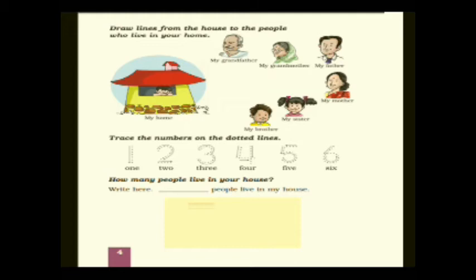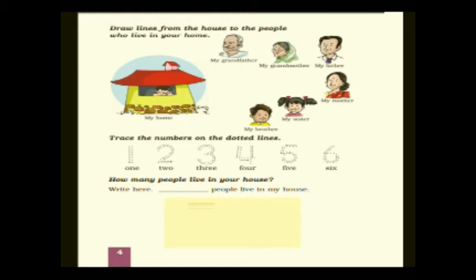At the same time you have to write ONE 1, TWO 2, THREE 3, FOUR 4, FIVE 5, SIX 6. So you have to trace the number on the dotted lines. Understood, children? Now moving to the next main.